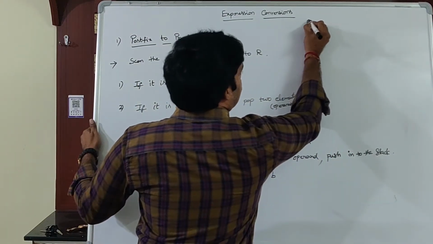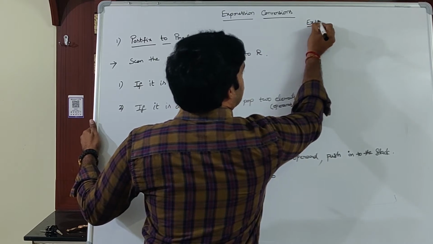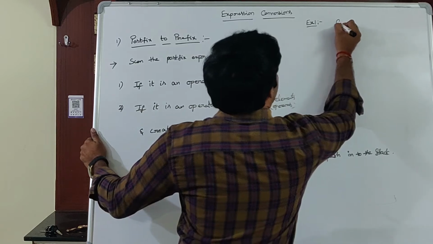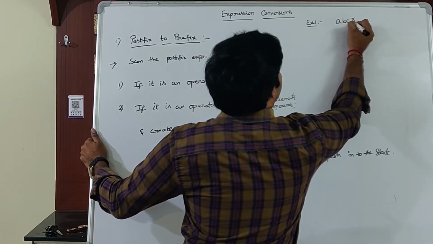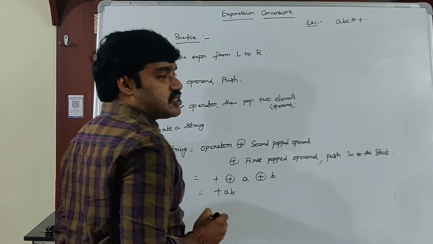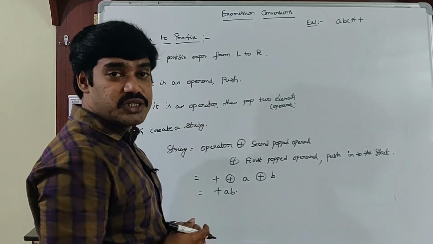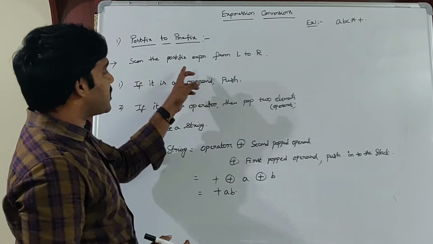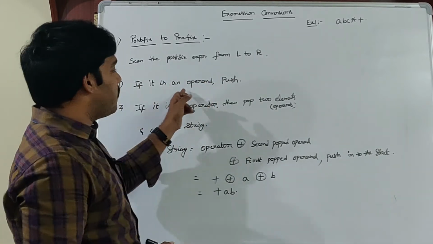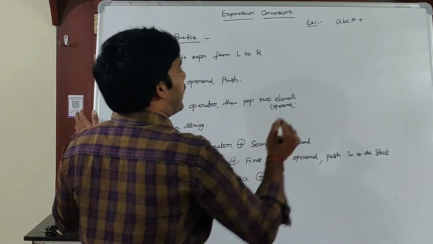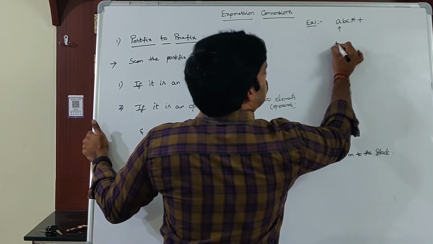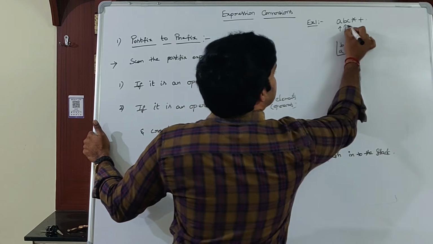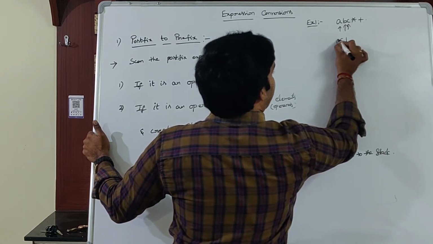Take an example. Your postfix expression is, assume, ABC star plus. Convert that expression into prefix expression. How to convert? Scan the expression from left to right. If it is an operand, then push into the stack. A is an operand, so push into the stack. B is an operand, push into the stack. C is an operand, then push into the stack.